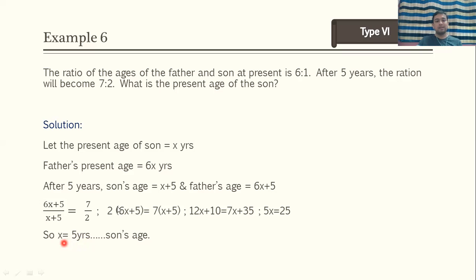So what is x? Present age of son. That is what has been asked. What is the present age of son? So it will be 5 years. So hope you have understood all these 6 types on the problems on ages, as well as their shortcut tricks and quicker methods.